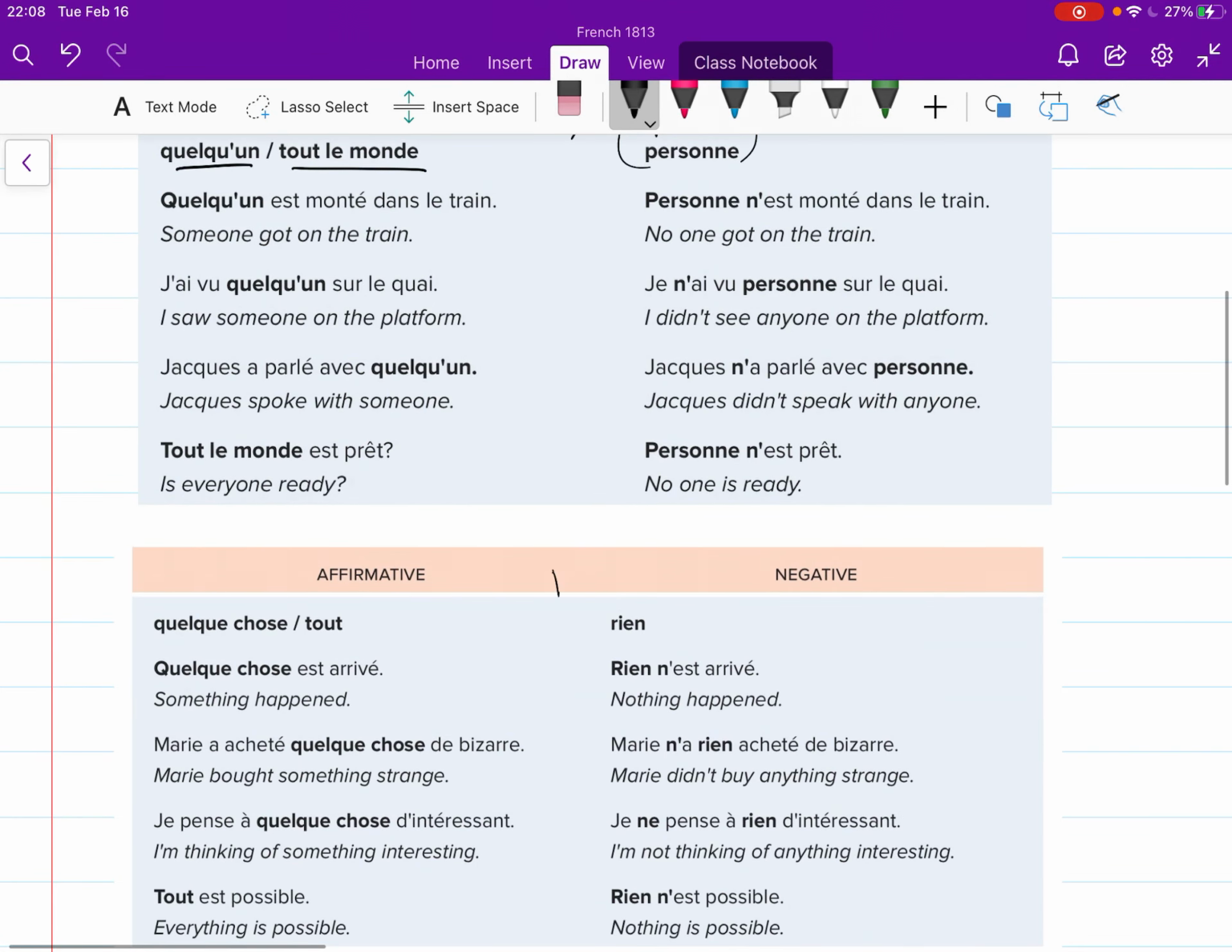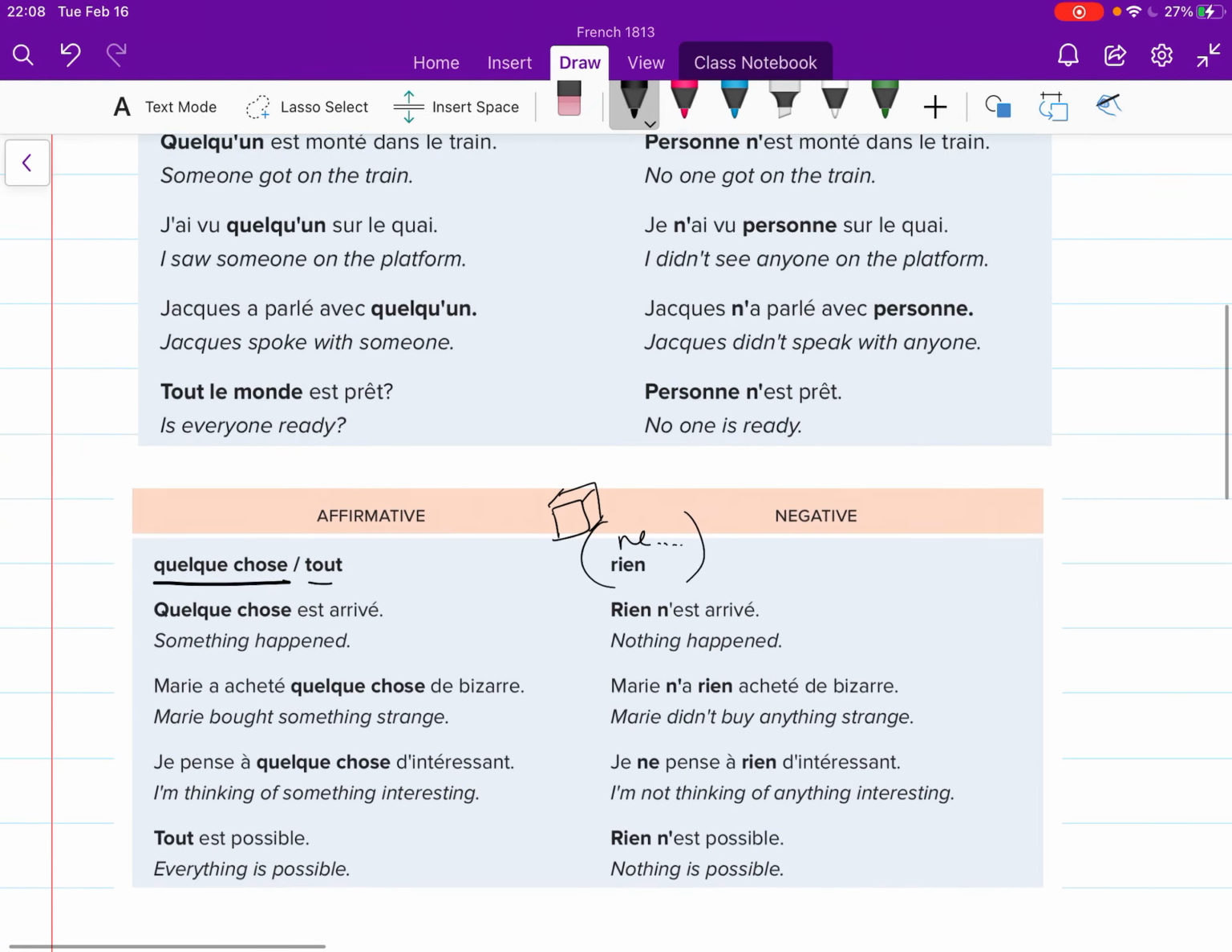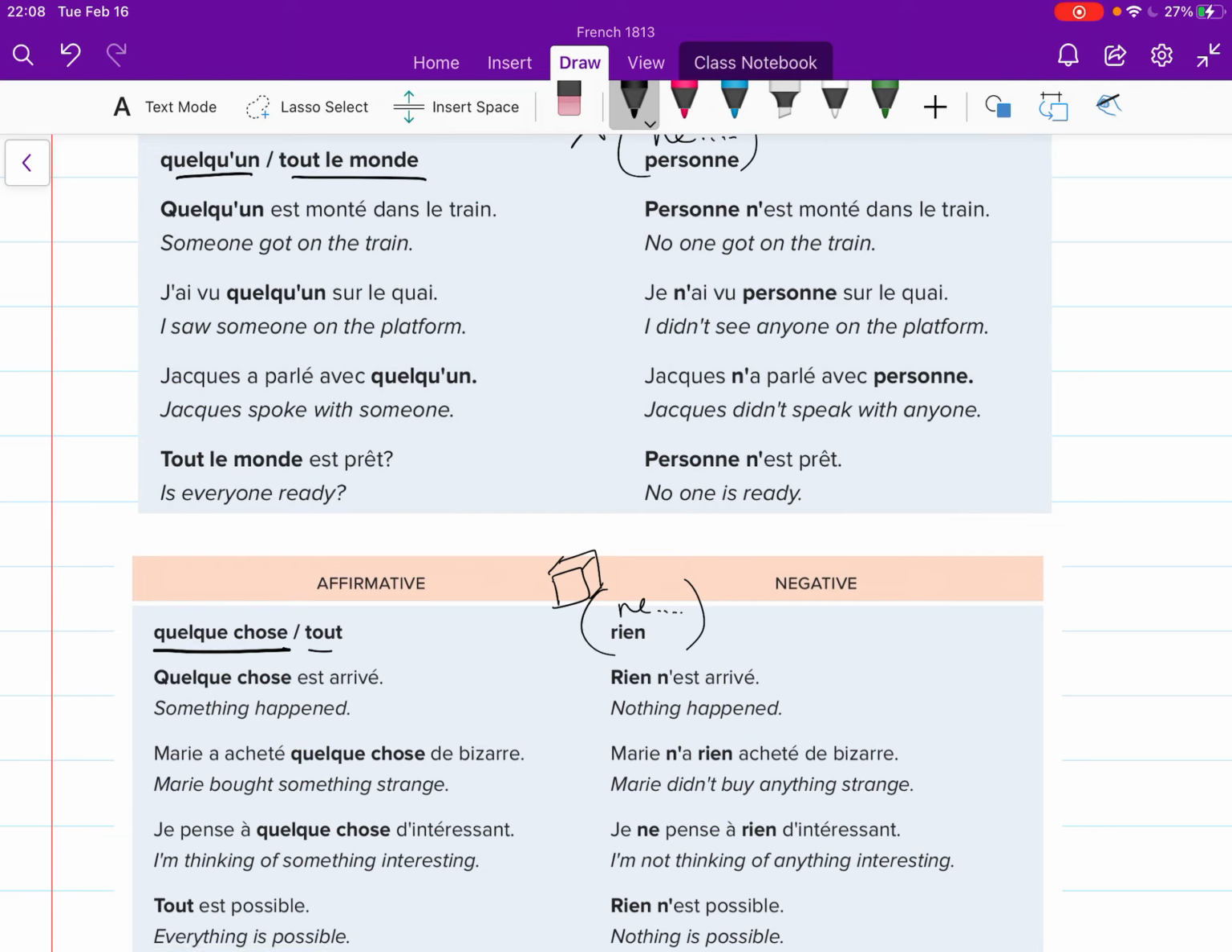The opposite for objects here. So we've got quelque chose and tout, something and everything or all, we have the opposite being ne rien. Sometimes that ne is not there, but usually it is. For our purpose, we're always going to make sure that we need it or that we have it. So we have some examples here. Let's look at this second one. J'ai vu quelqu'un sur le quai.